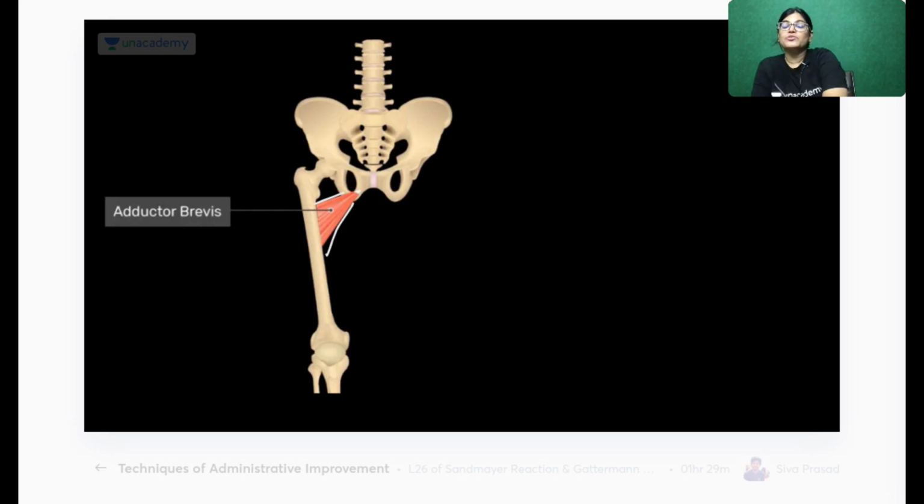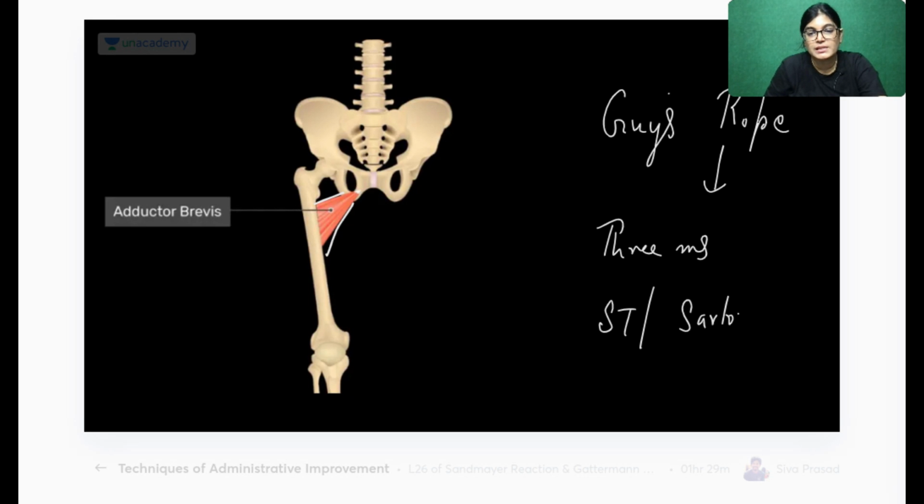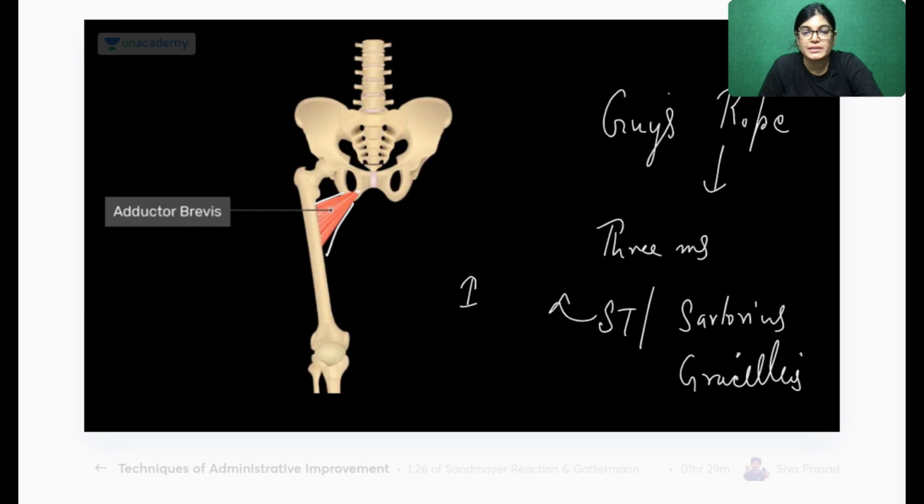Three muscles are there which are called guy rope muscles. One is semitendinosus, the other is sartorius, and the other is gracilis. These three muscles originate from three different areas. Semitendinosus is from the ischial tuberosity.